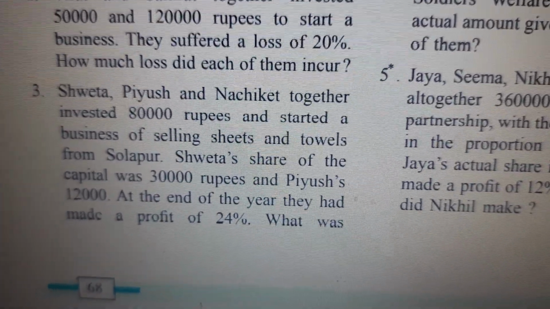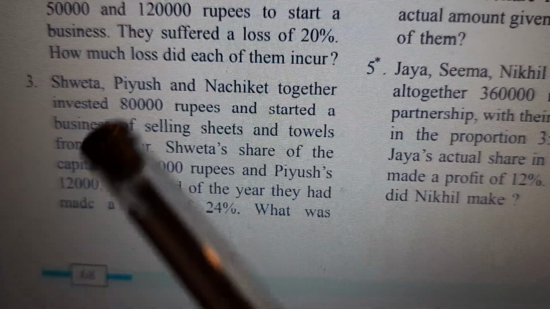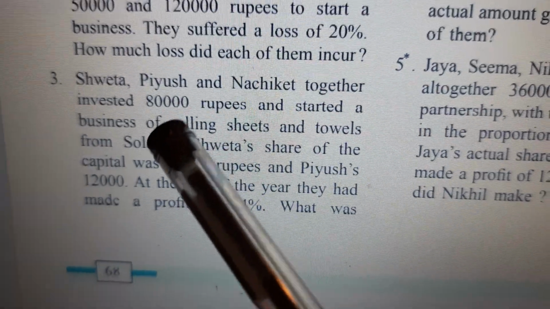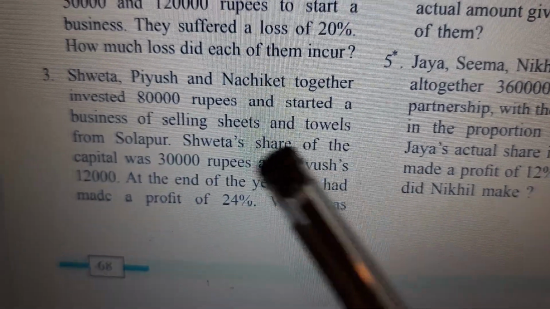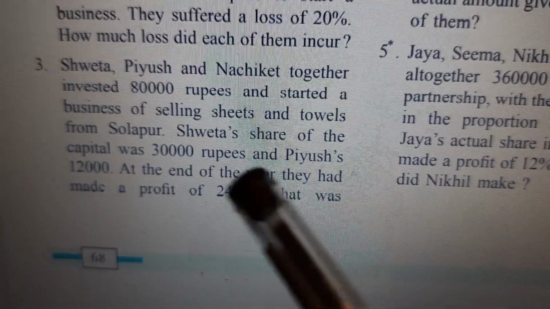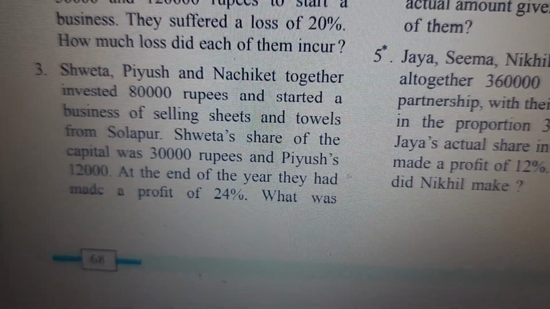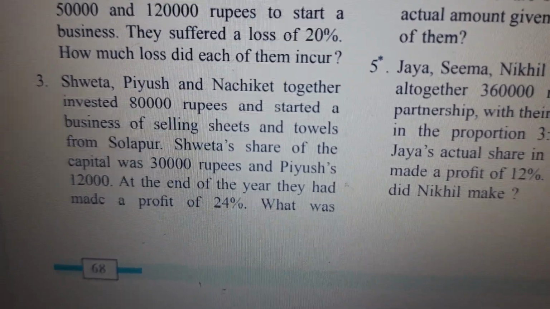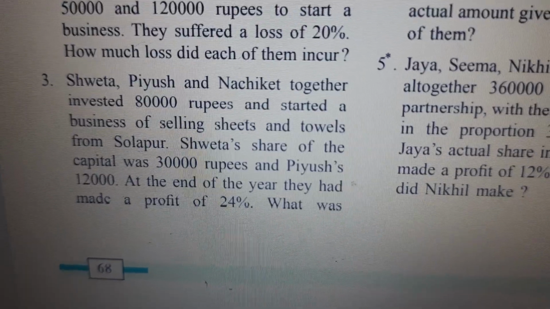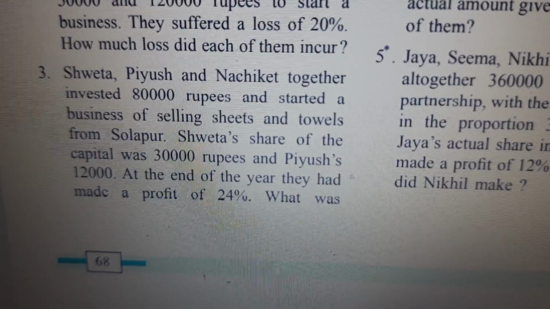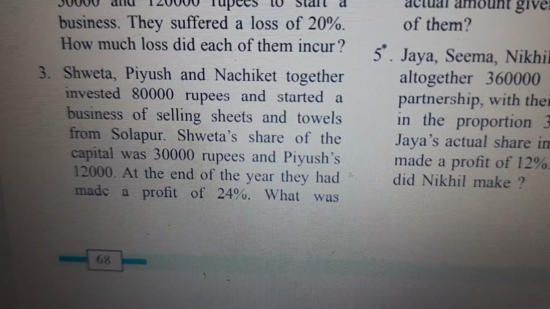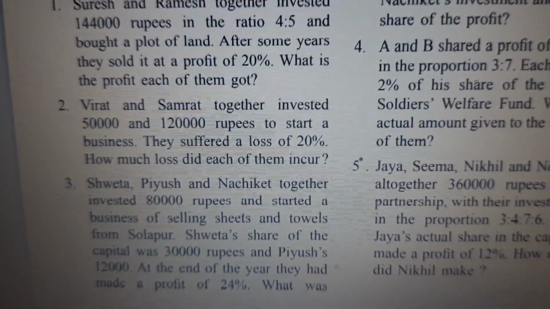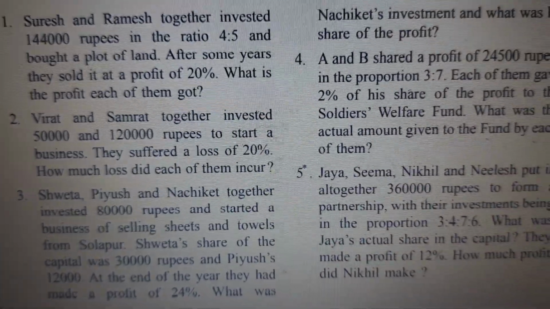So the third sum now. Here 3 people are involved: Shweta, Piyush and Nachiket. Together they invested 80,000 rupees and started a business of selling sheets and towels from Solapur. Sheets means it could be bed sheets. Shweta's share of the capital, means the main amount, was rupees 30,000 and Piyush 12,000. At the end of the year, they had made a profit of 24%. What was Nachiket's investment and what was his share of the profit?